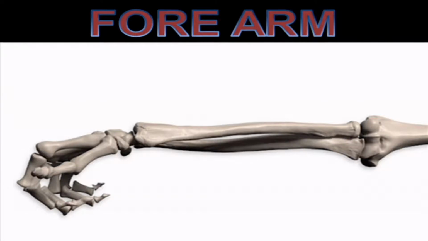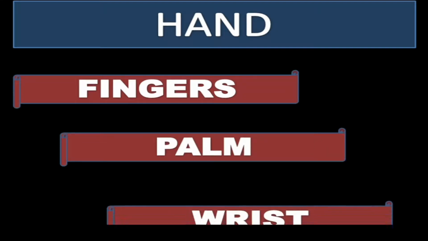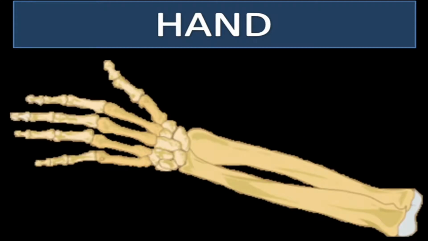We can see our hands in few segments: first fingers or digits, second palm, third wrist, and now let's discuss it in little detail. Fingers or digits extend from the palm region up to the tips, and they make it possible for humans to grip the smallest of any objects. You are picking something or you are holding something, that is due to the fingers or digits.